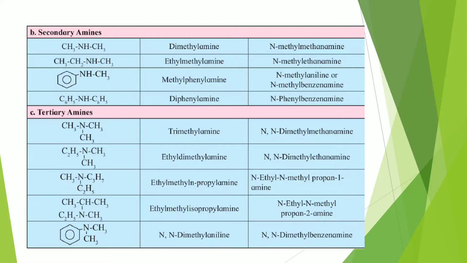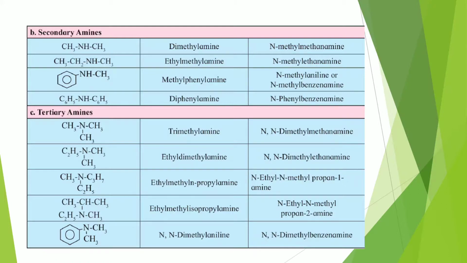Next, the IUPAC names of tertiary amines. First example, trimethylamine. Its IUPAC name will be: 1 methyl will be treated as a parent and 2 are the substituents, so N,N-dimethyl. N twice we have to write because 2 methyl groups are there. N,N-dimethylmethanamine.